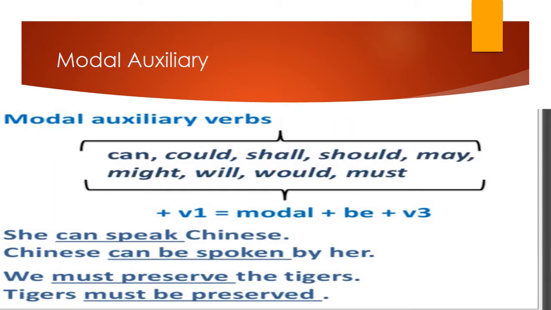For modal auxiliaries, which are can, could, shall, should, may, might, will, would, must, we use modal plus be plus the third form of the verb. For example, she can speak Chinese. Chinese can be spoken by her. We must preserve the tigers. The tigers must be preserved.